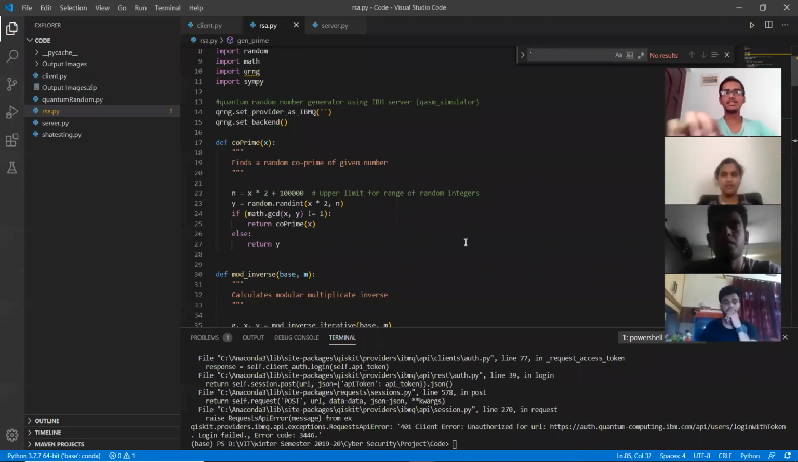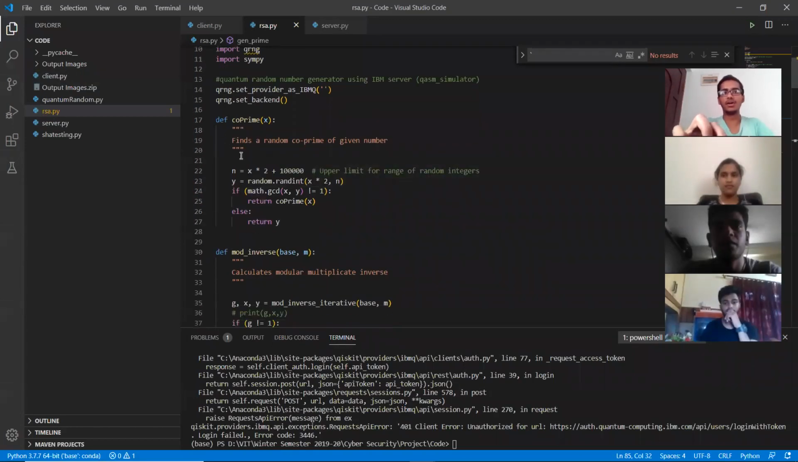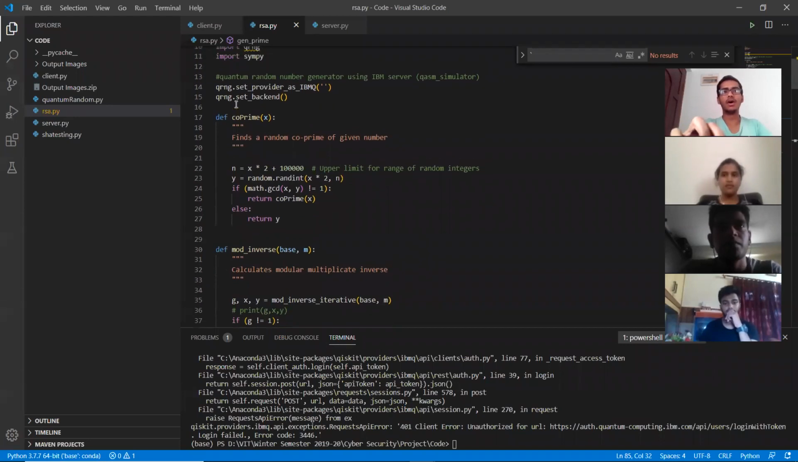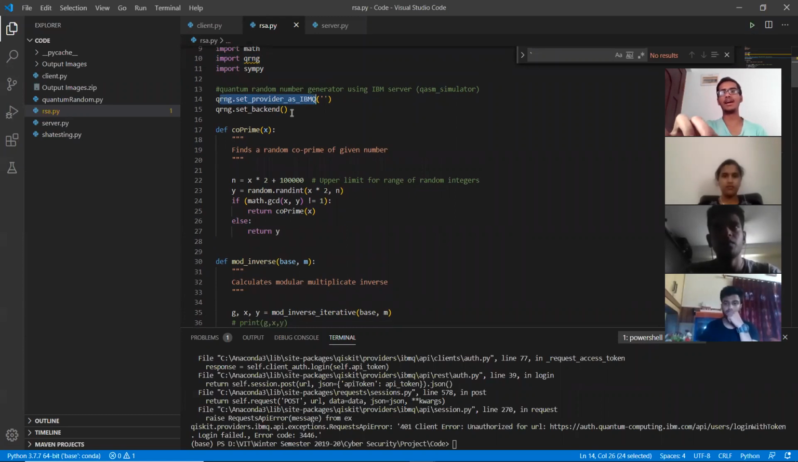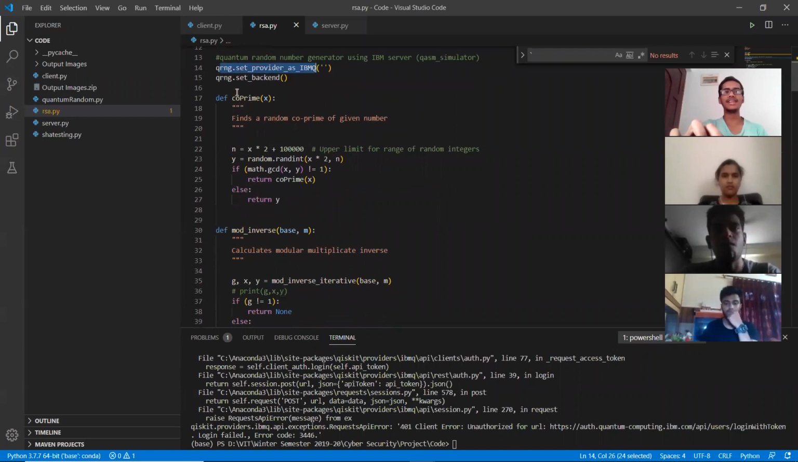Okay, so now let's look into the RSA file. This is the important package, QRNG, for generating the random numbers from the IBM server. We have set the provider. We're using the default QASM simulator, which is available from IBM for free. So that is what we have set here, and we set the backend as the IBM server to generate the quantum random numbers. Now these are helper functions for the RSA encryption.